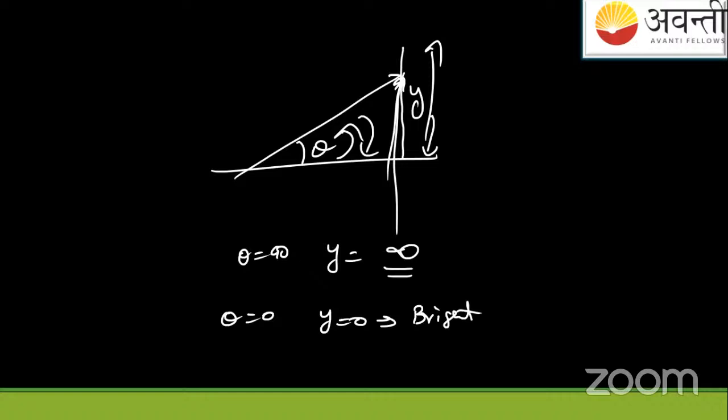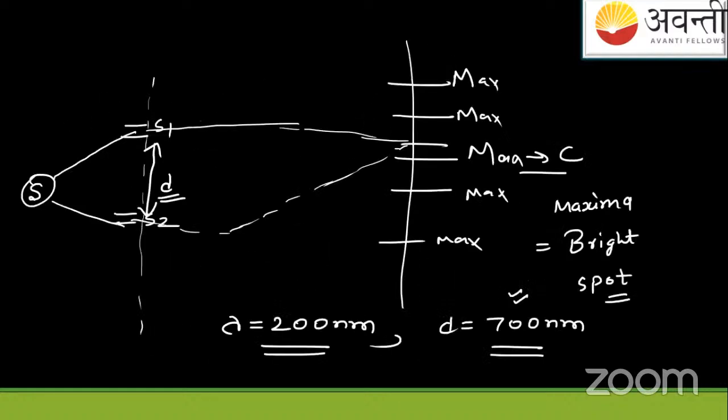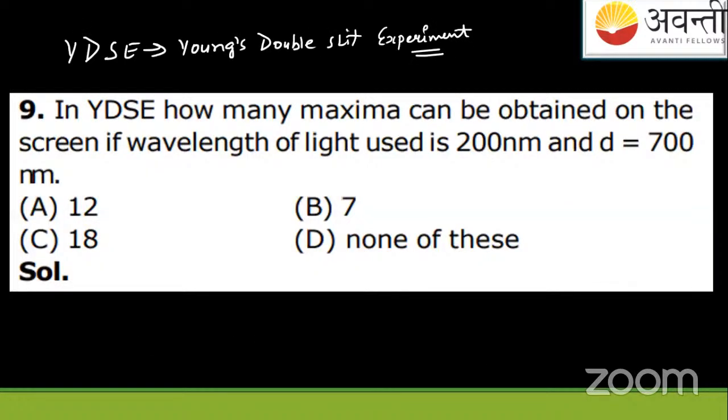Whenever you get confused in the exams, use this approach. No need to go directly to the formula. Since that is not working, the next methodology is to use theta, where sine theta is approximated as theta for small angles. We'll use lambda by d, which comes to 7 by 200 nanometers.